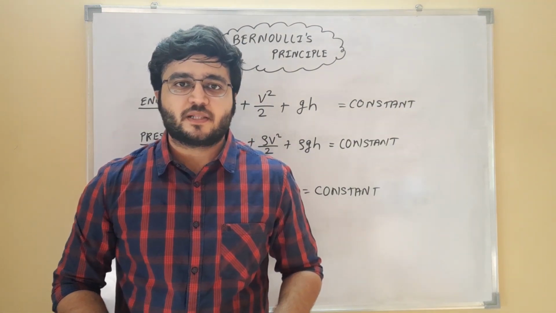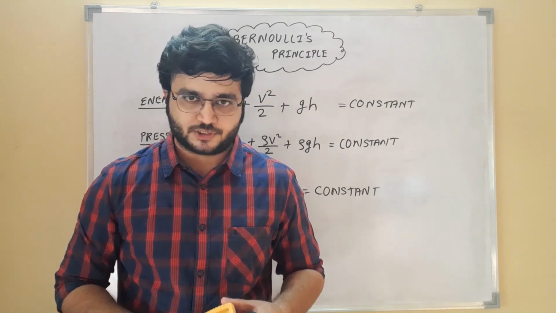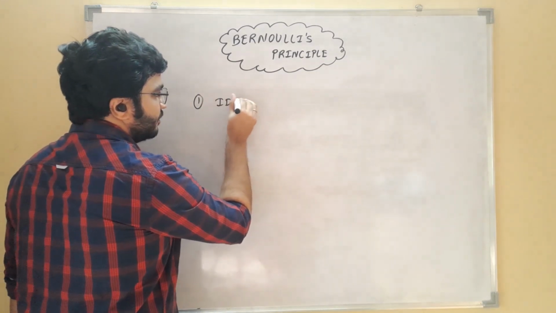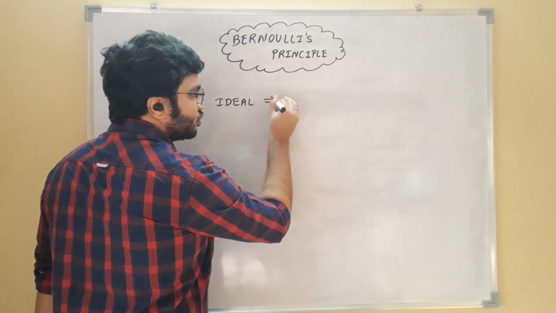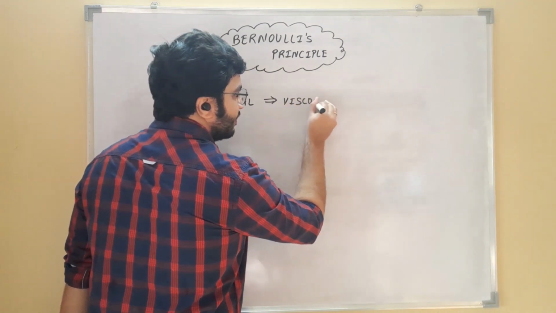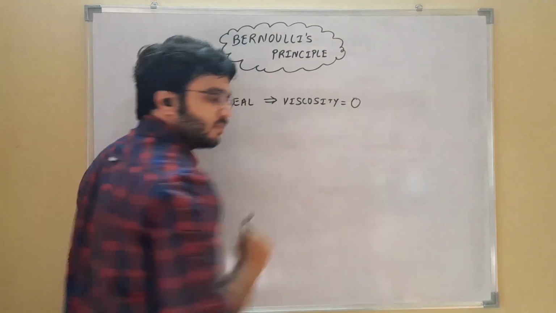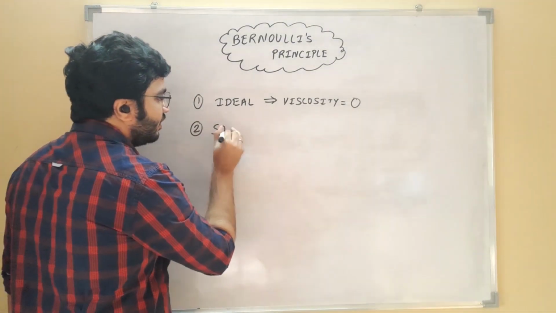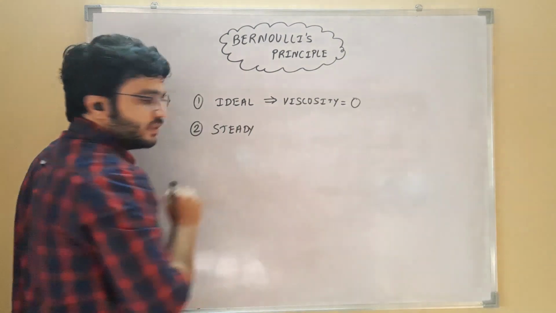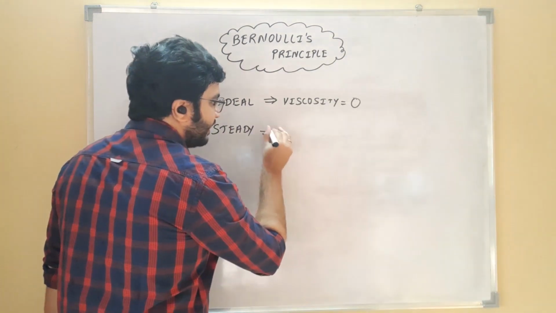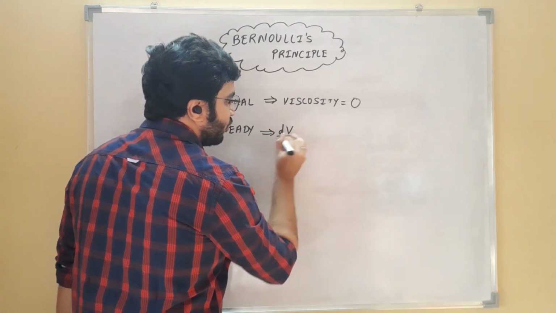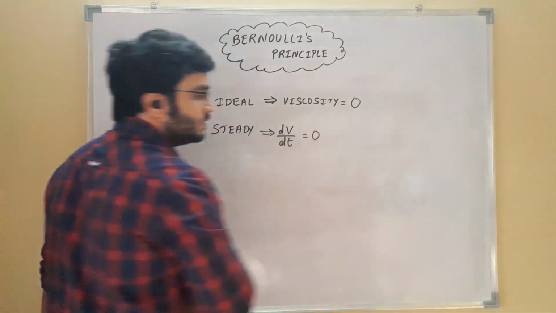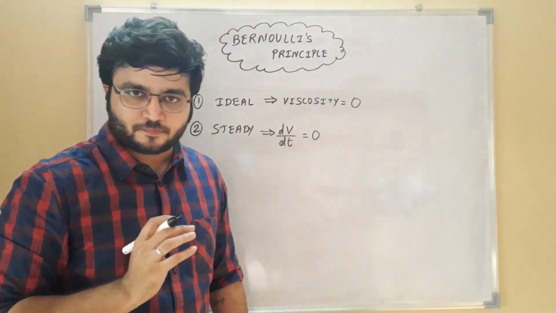Now this Bernoulli's principle can be applied under certain assumptions. So first assumption is the fluid flow is going to be ideal. That means its viscosity is going to remain 0. Then second assumption is the fluid flow is going to be steady. Now what is steady fluid flow? That its velocity, that is dV upon dt, change of velocity with respect to time, is going to remain 0. That means velocity is going to remain constant.